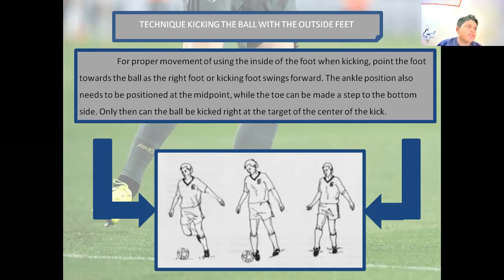The purpose of passing using the outside of the foot is to make the direction of the ball become curved and slightly rotated because it hits the edge of the ball.